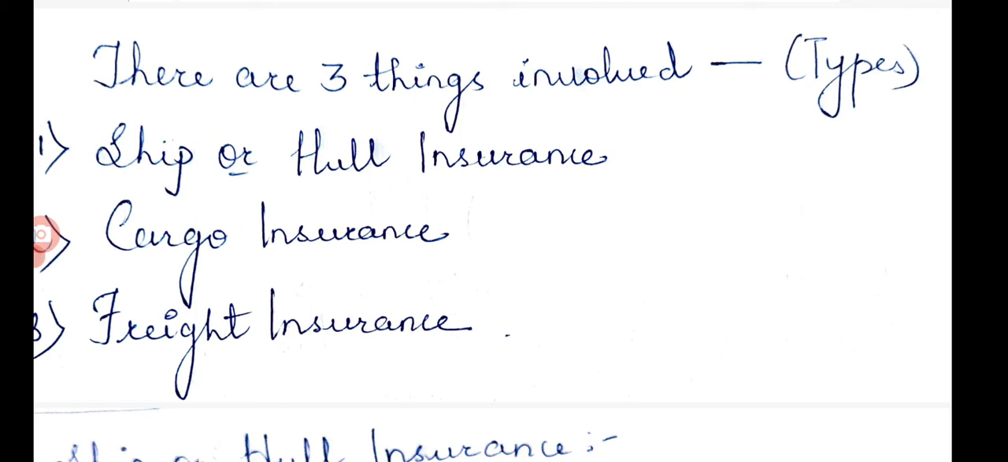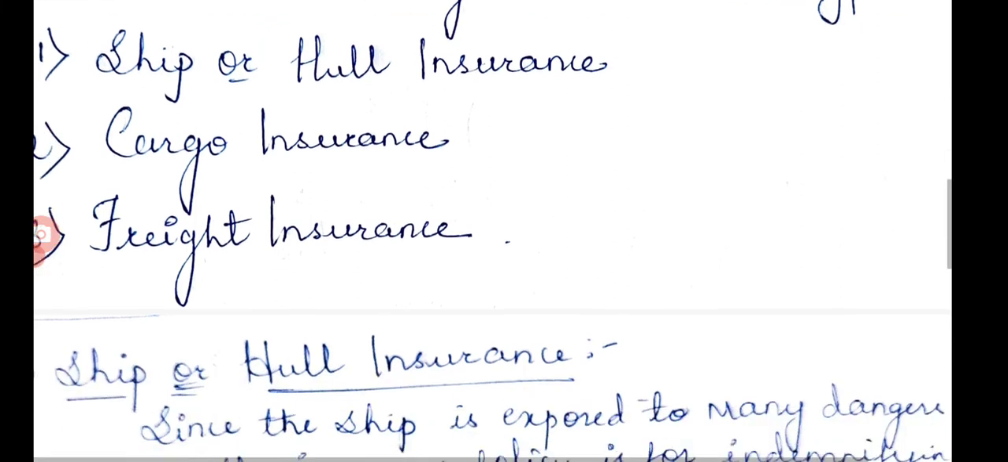Okay, understanding. Ship means hull insurance. Hull means it is related to the ship. If only the ship is damaged, whatever the damage cost is, that much only is indemnified. Okay, so first one, understanding.